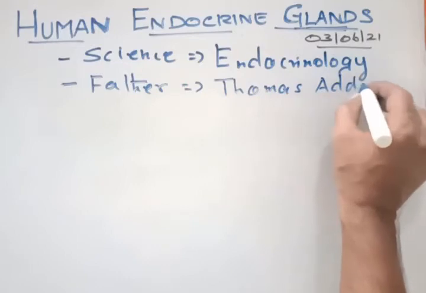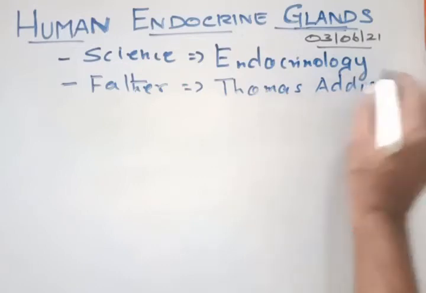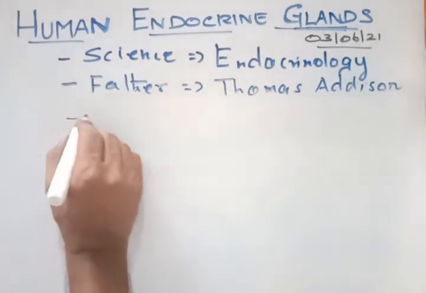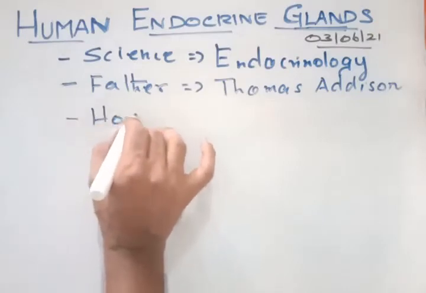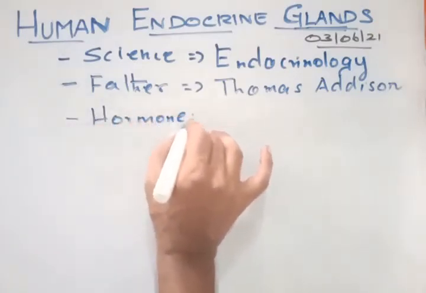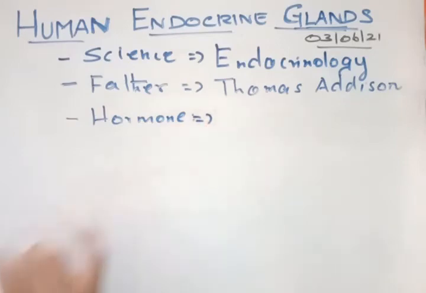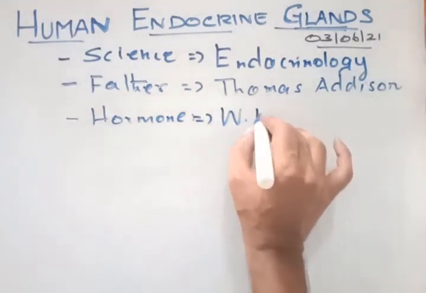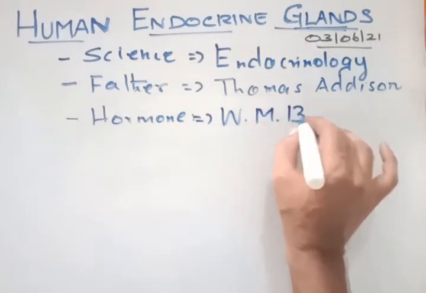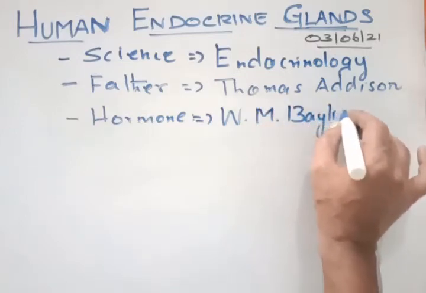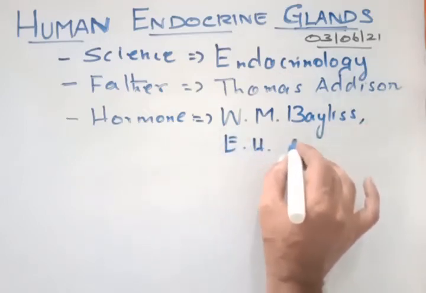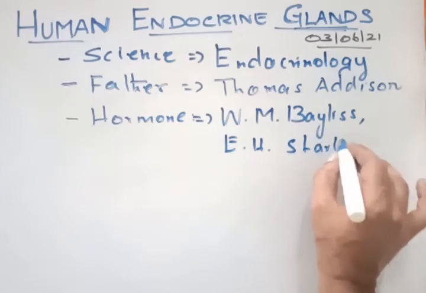So Thomas Edison is the father of endocrinology. Now, the term hormones was introduced by two physiologists, that is W.M. Bayliss and E.H. Starling.